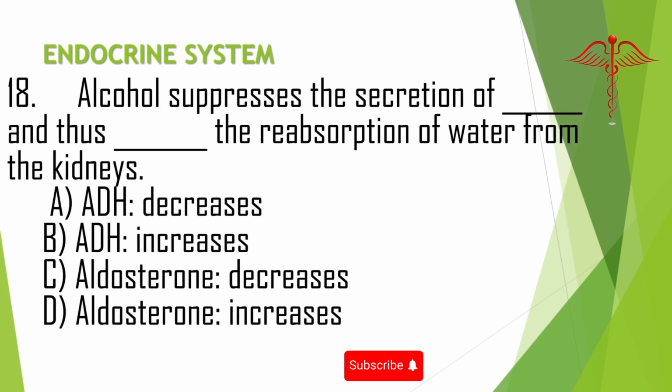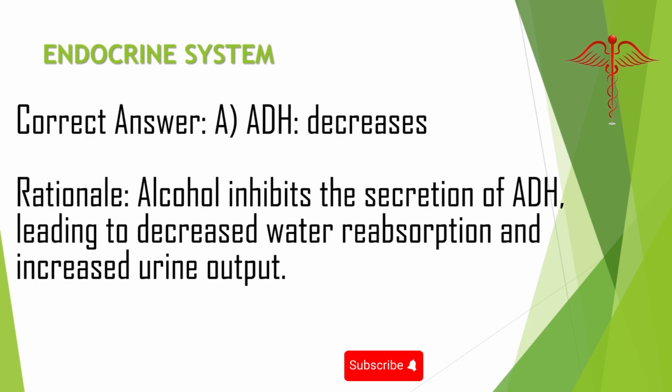18. Alcohol suppresses the secretion of ADH and thus the reabsorption of water from the kidneys. A. ADH decreases. B. ADH increases. C. Aldosterone decreases. D. Aldosterone increases. Correct answer: A. ADH decreases. Rationale: alcohol inhibits the secretion of ADH, leading to decreased water reabsorption and increased urine output.